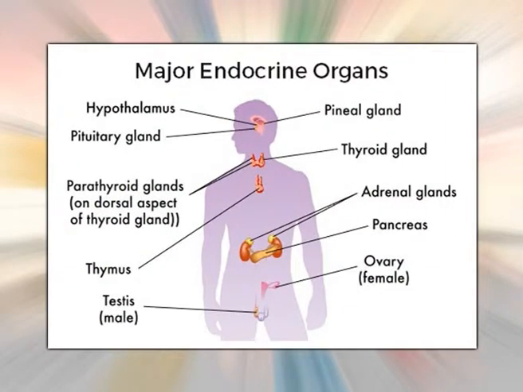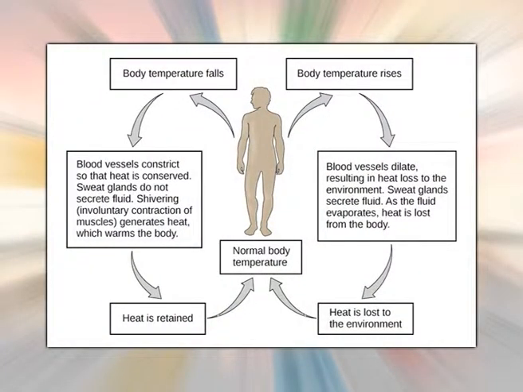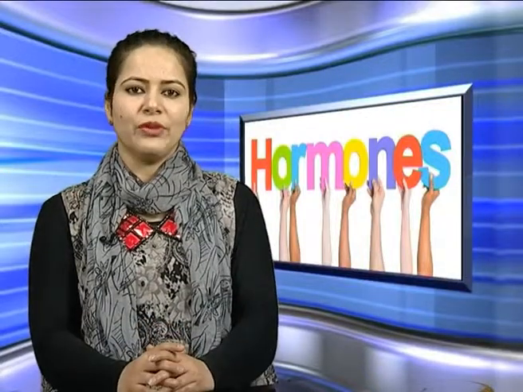Endocrine glands are a highly specialized group of cells responsible for making hormones. These glands are located throughout the entire body. Each gland plays a specific role in the production of a particular hormone or group of hormones. These hormones are required to carry out specific functions and to keep the body in homeostasis or continual balance. In order to perform with maximum level of efficiency, homeostasis is highly significant.